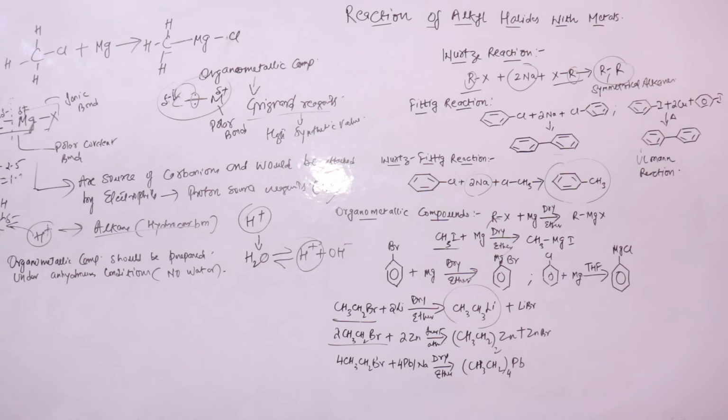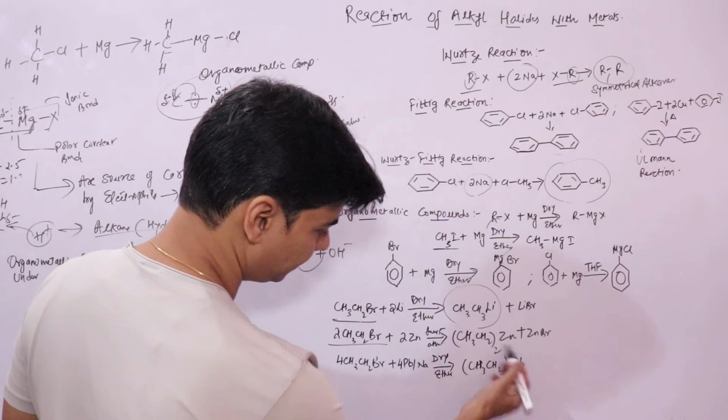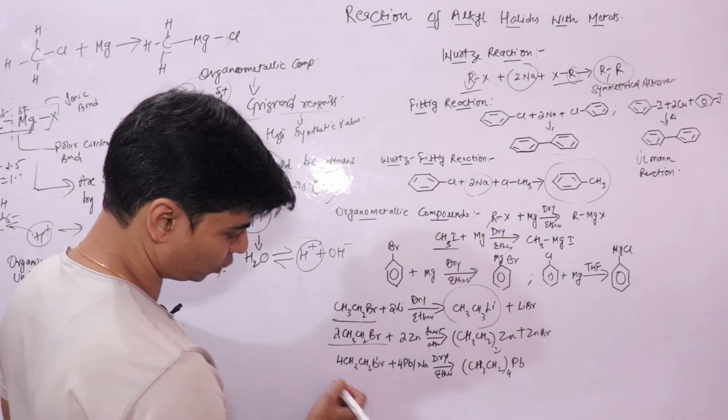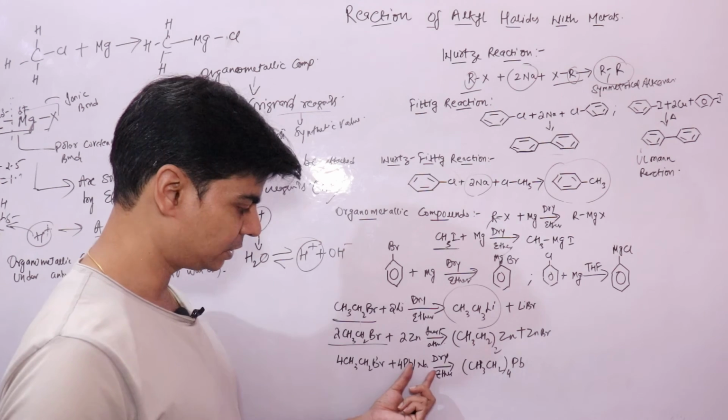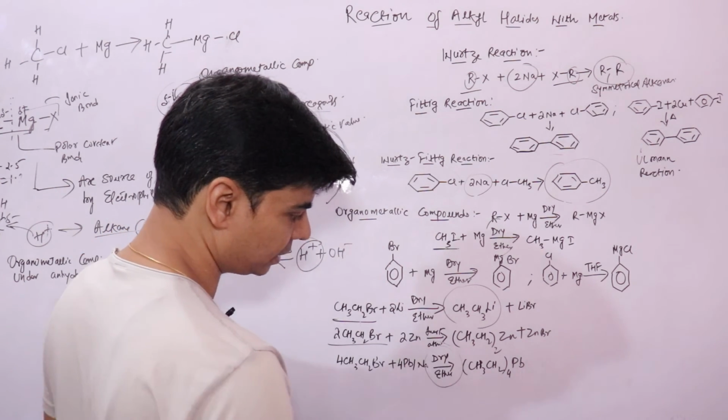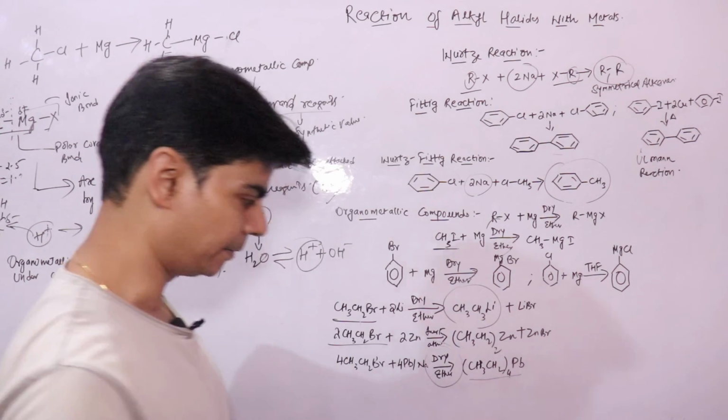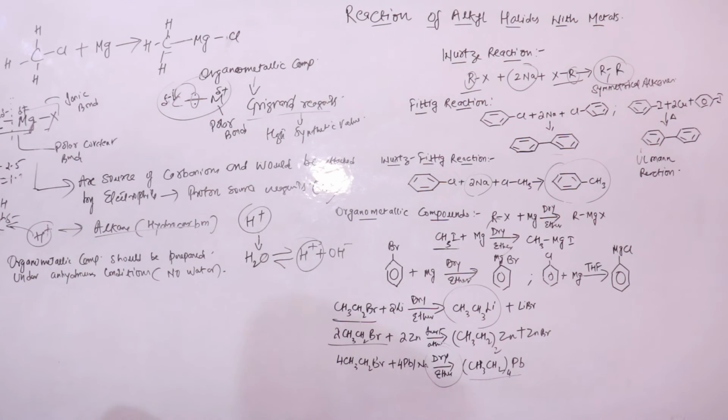And in the other reaction, where it forms tetraethyl lead, ethyl bromide reacts with this alloy of lead and sodium in the presence of dry ether to form tetraethyl lead. Tetraethyl lead has an important use.